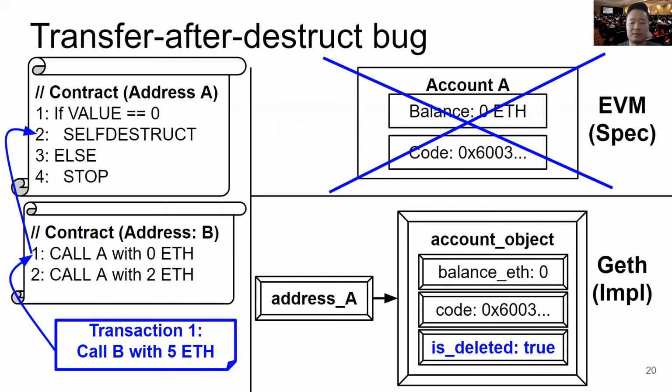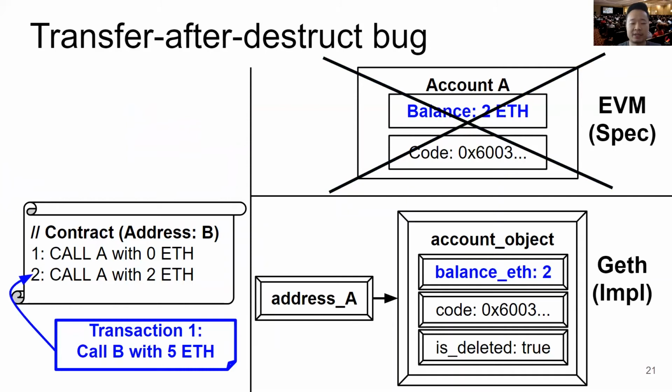So as an effect, the EVM spec says that A is no longer there, and Geth flags the is deleted flag to true for this account object that is referenced by the address A pointer.